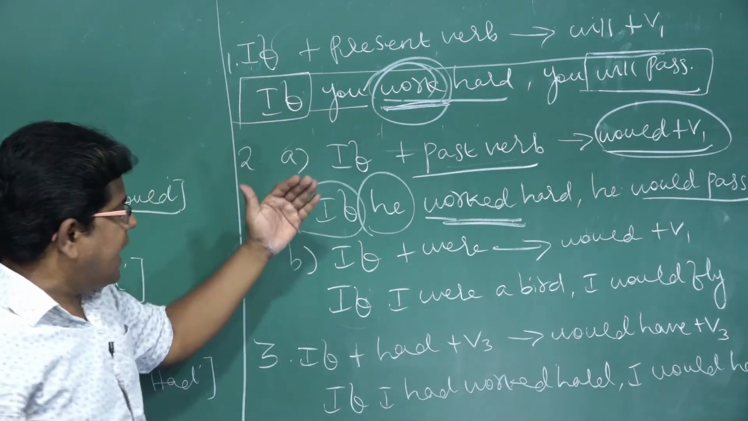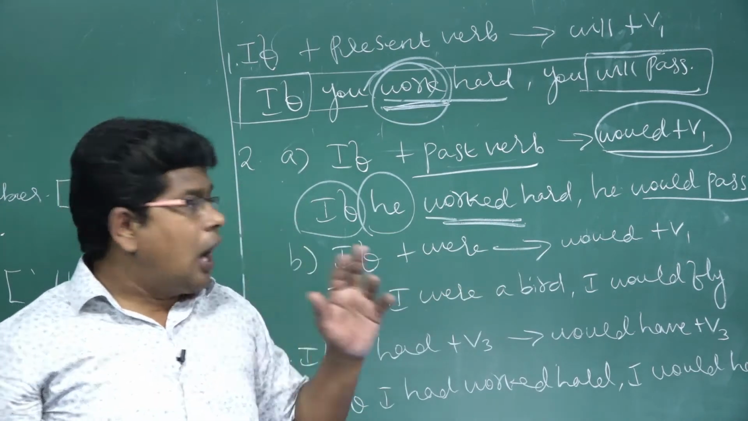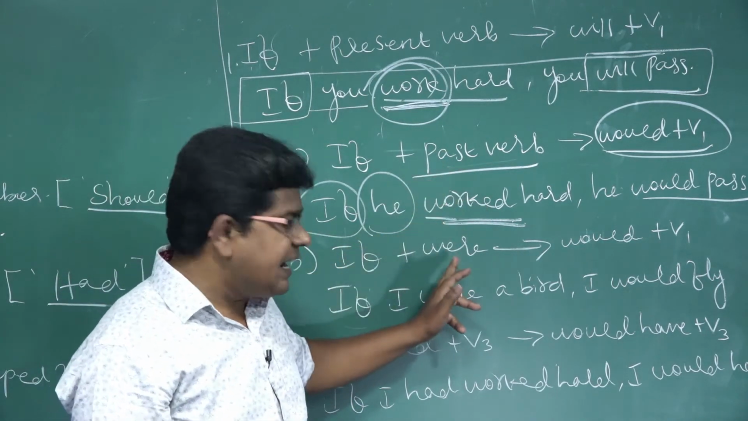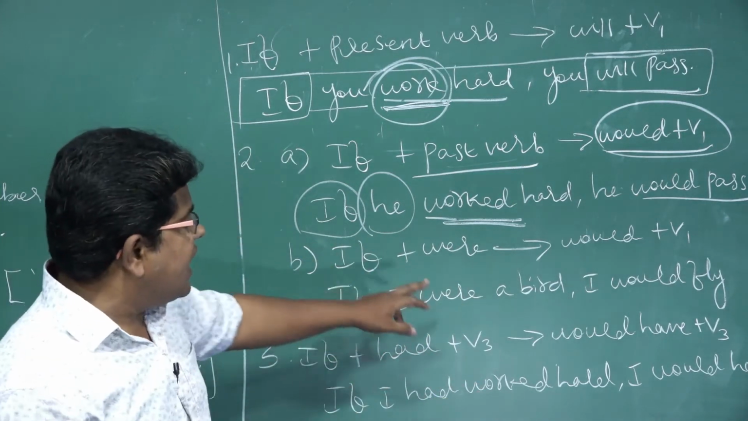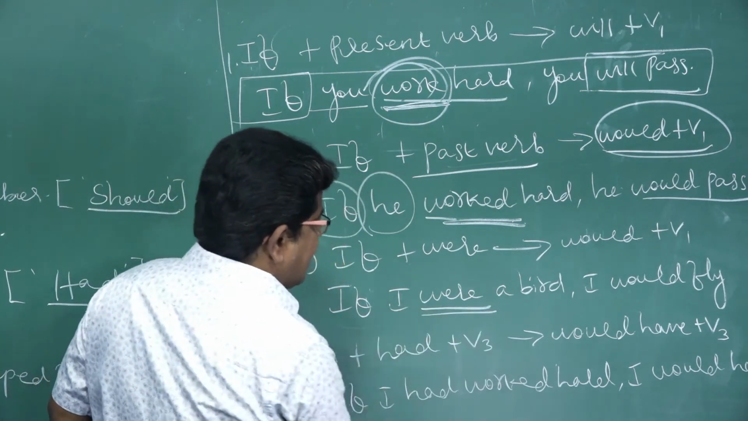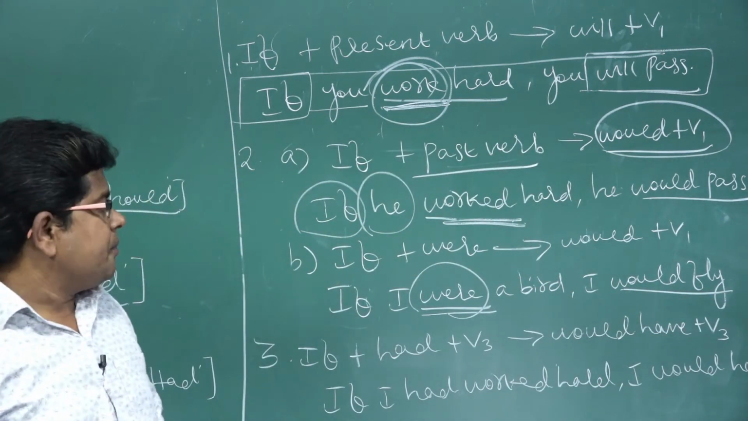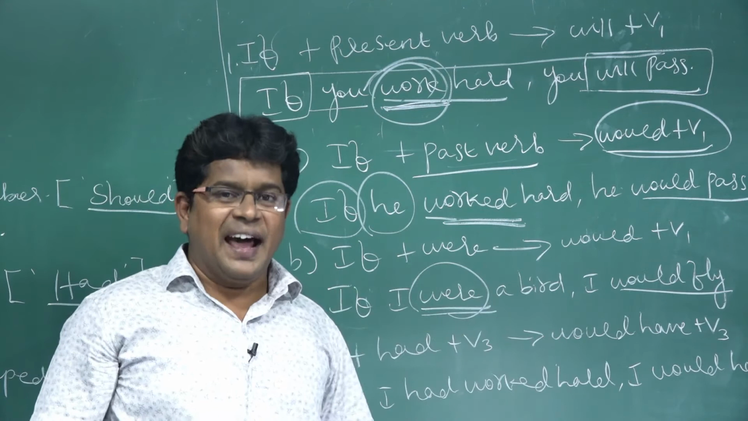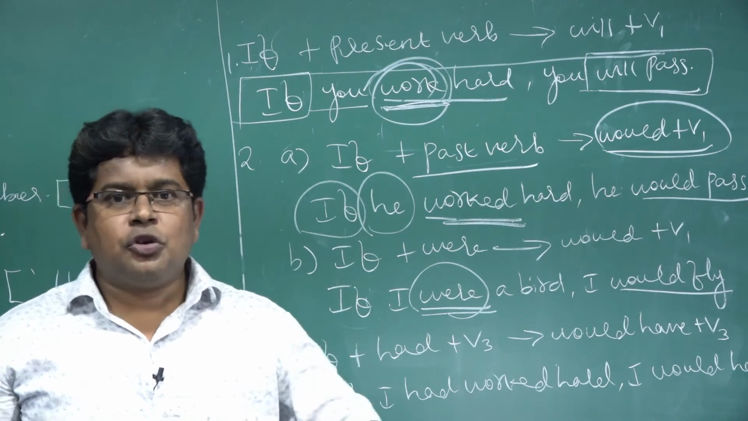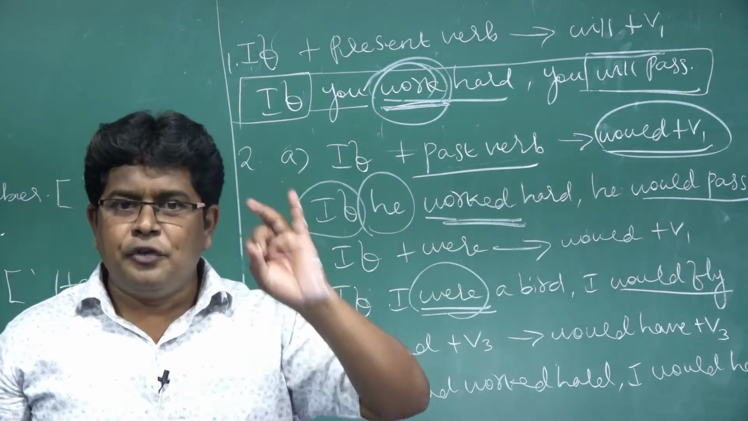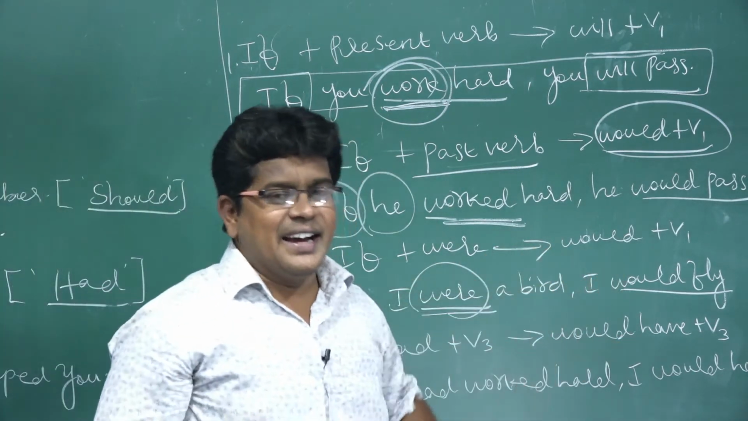Next, again in that second type, B is there: if plus were, would plus V1. "How, sir, you have said past?" Yes, again I am saying were is also past. What's the past tense of are? Were. If I were a bird, what have they given? Were. If plus were is there, there also we have to use only would fly. If I were a bird, I would fly. Fly, flew, flown. Some students are writing fly, flied, flied. Fly, flew, flown. So, if I were a bird, I would fly.